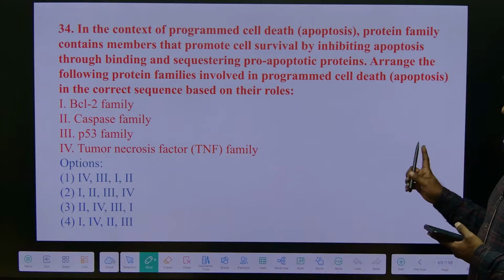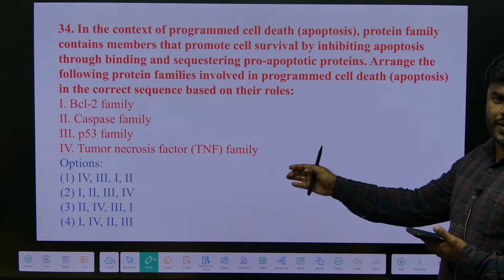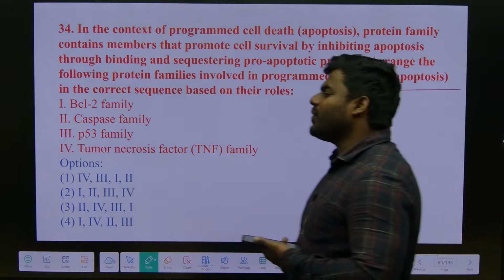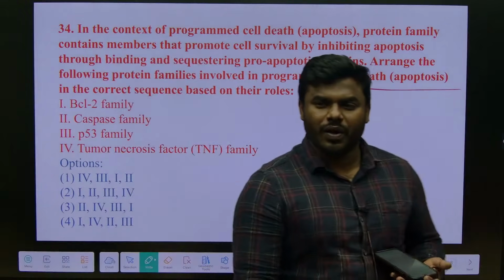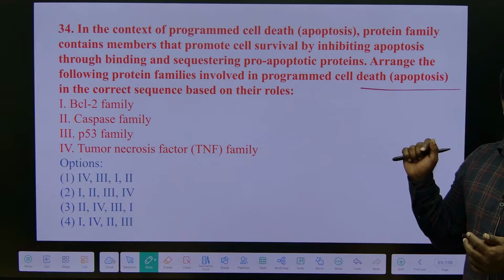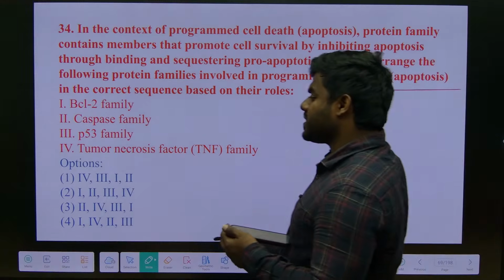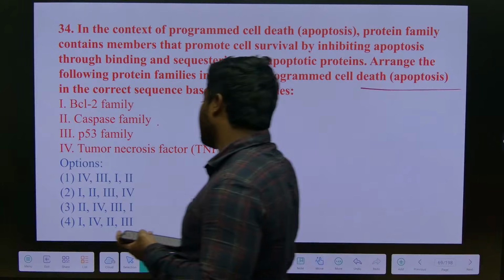They are asking a question: what is the correct sequence of apoptosis? In apoptosis, finally what happens? You have to remember, in apoptosis, cell death will happen. What enzymes are finally involved in apoptosis? Caspases. With that you can answer easily, because caspases directly destroy the cell by creating pores, correct?